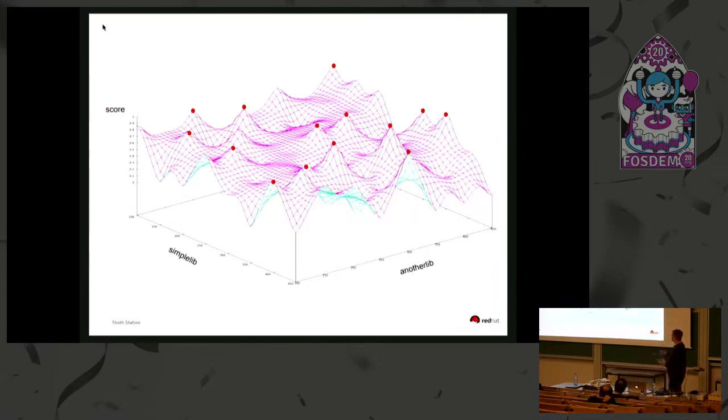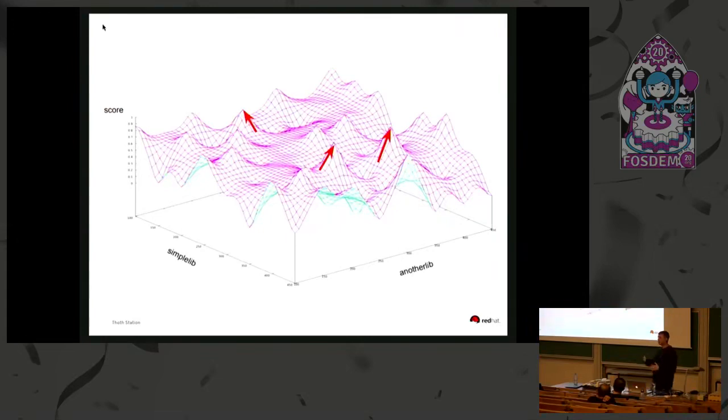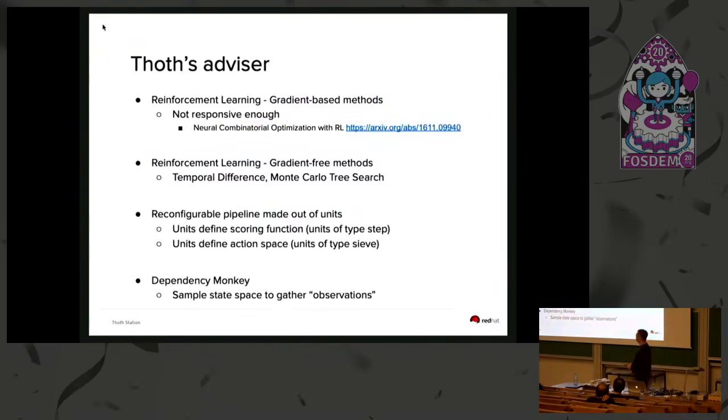We know that there is this function that describes packages, but what about finding gradients? If we are able to find a gradient of this function, then the gradient can lead us to these spikes, and we can find higher scored software stacks much faster. And that was basically the next approach we took.